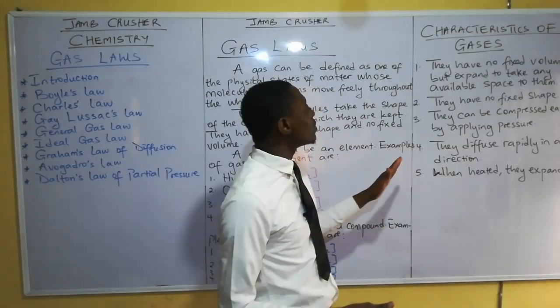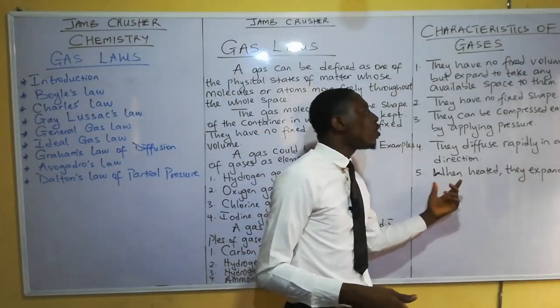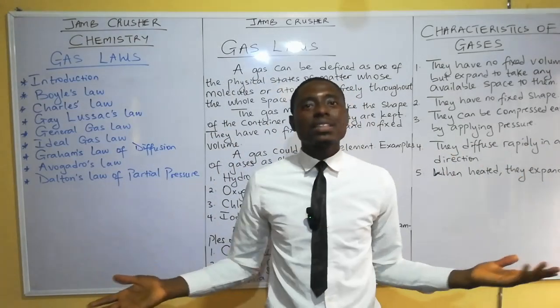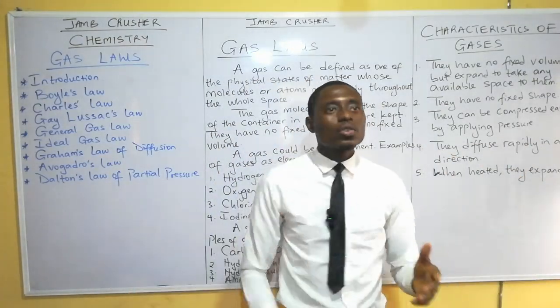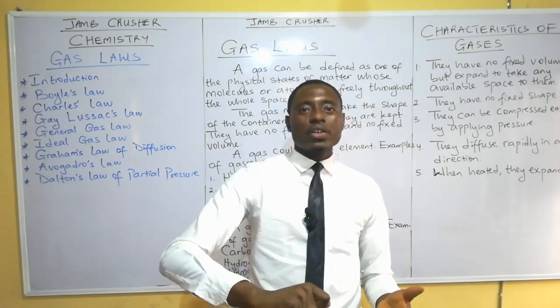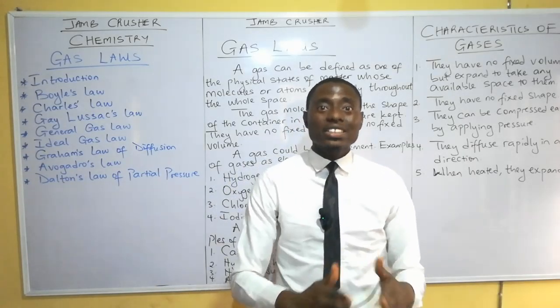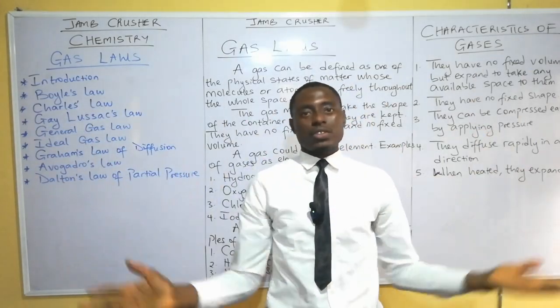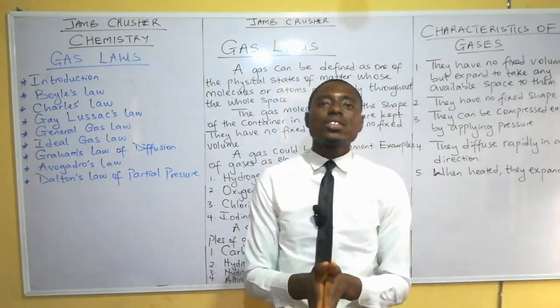Then number four is that they diffuse rapidly in all directions. Gases move rapidly, and they don't have a specific direction. They move randomly. They can go all over the place. For instance, when you open your cooking cylinder, what happens? The gases will come out at a very high speed and diffuse rapidly in all directions. That is one of the characteristics of gases.